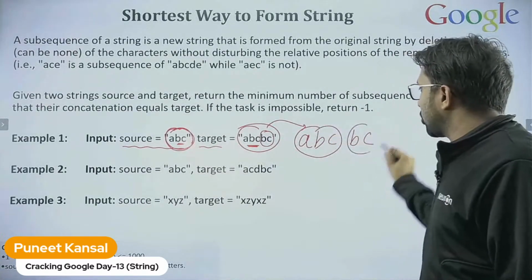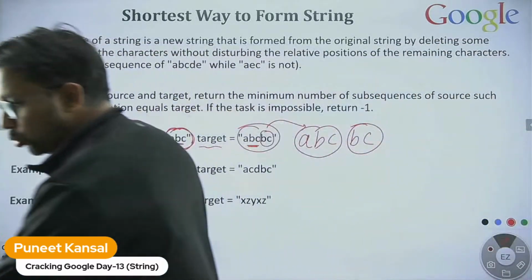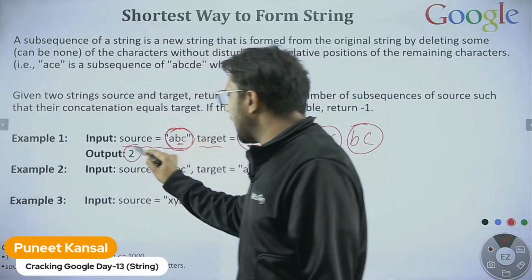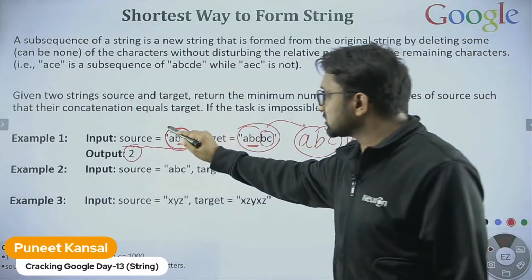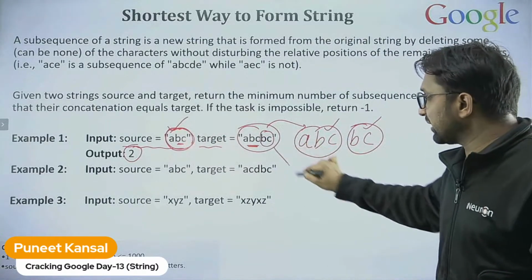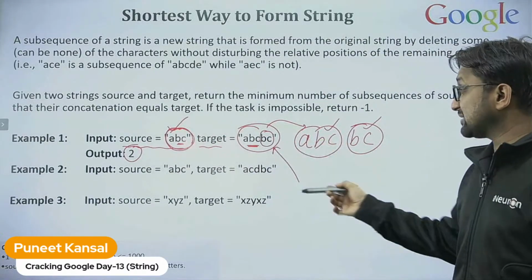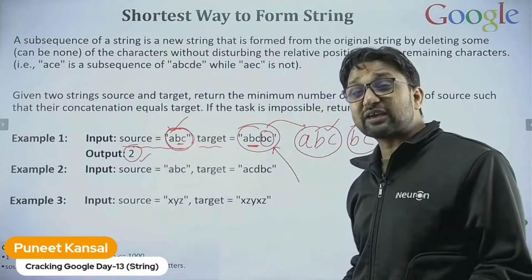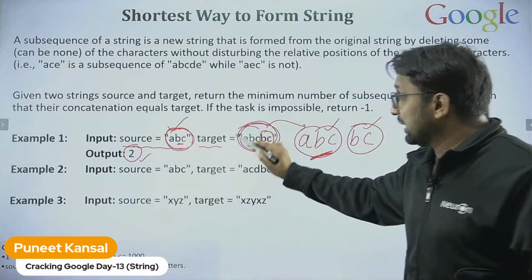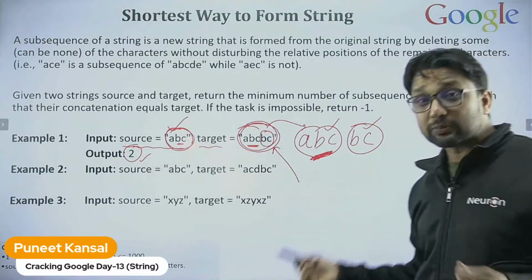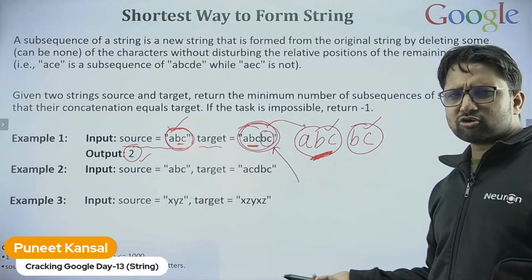So what will be my output? My output will be 2. I have used two subsequences of the source string to generate this target string, and this is the minimum number of subsequences I have used. I cannot generate this string in fewer than two subsequences. So that's it. This is the question.